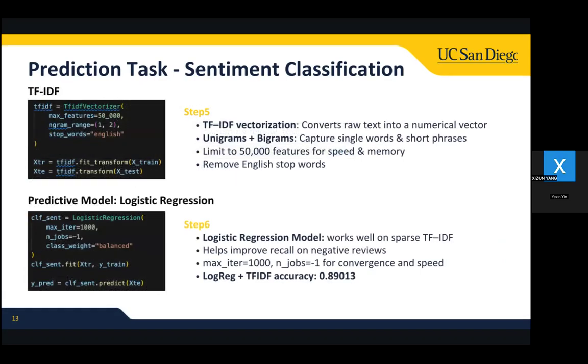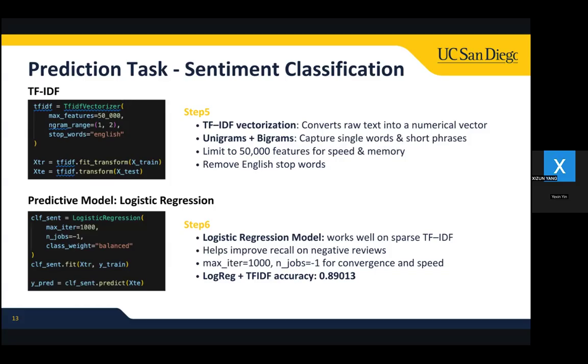Then step 5. In order to proceed with the sentiment classification task, we apply TF-IDF vectorization to turn raw text into something a model can use. Each review is represented as a high-dimensional sparse vector of word and phrase weights. We include both unigrams and bigrams so the model can learn patterns like "not working" or "highly recommend," which are very sentiment specific.